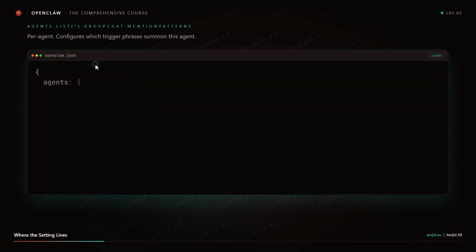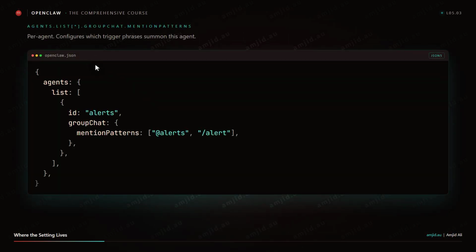The configuration goes under agents.list on the entry for the specific agent, in a subkey called group chat with a mention patterns array. Walk that path again. Agents.list, your agent, group chat mention patterns. Got it? Example: your alerts agent has group chat.mention patterns set to an array containing the strings @alerts and /alert.